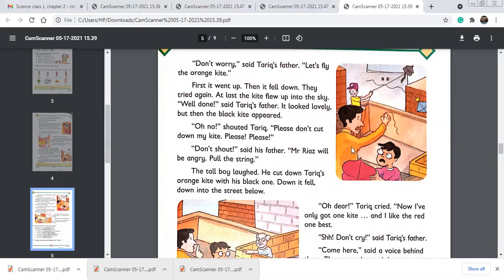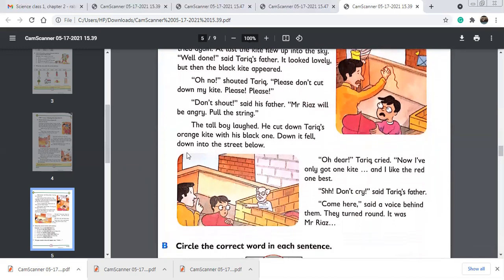Please, please. Oh my God, Tariq is very, very sad. He is saying that please do not cut down my kite. I'm enjoying flying the kite. "Don't shout," said his father. "Mr. Riaz will be angry. Pull the string." So the father is saying the same sentence.